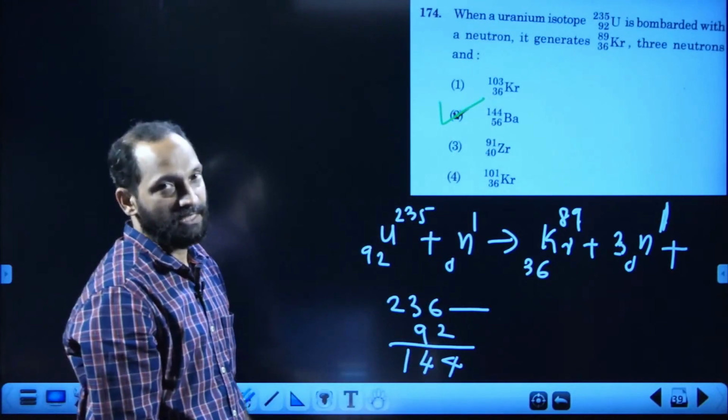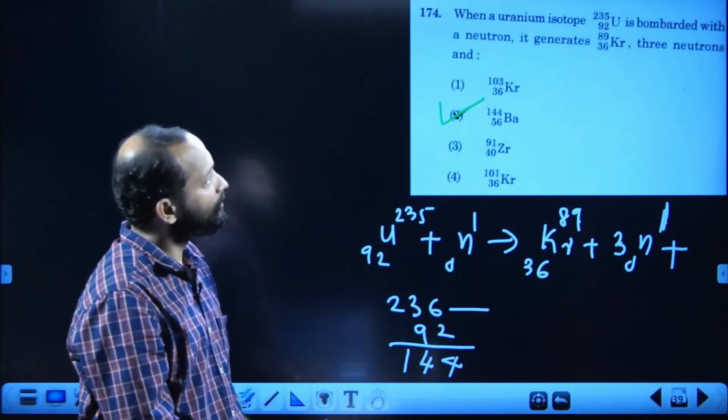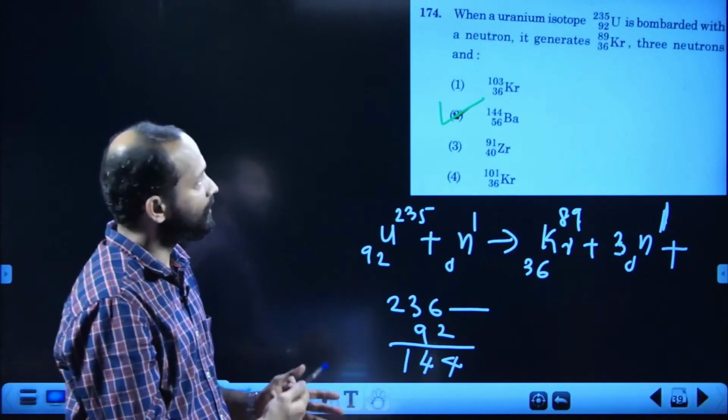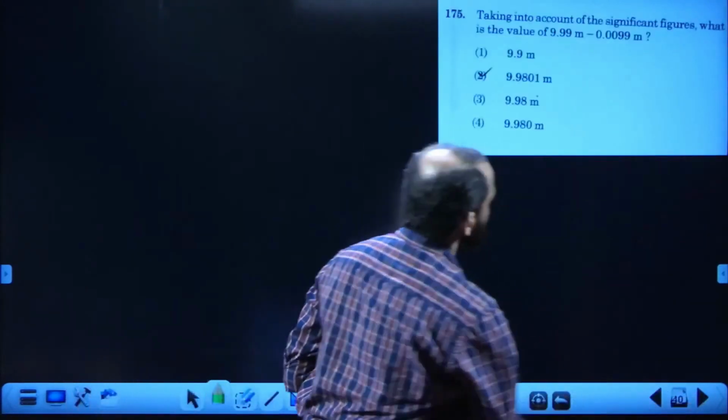Mass conservation, and if you want, you can use charge conservation also. Here no need. 175 is the next one.